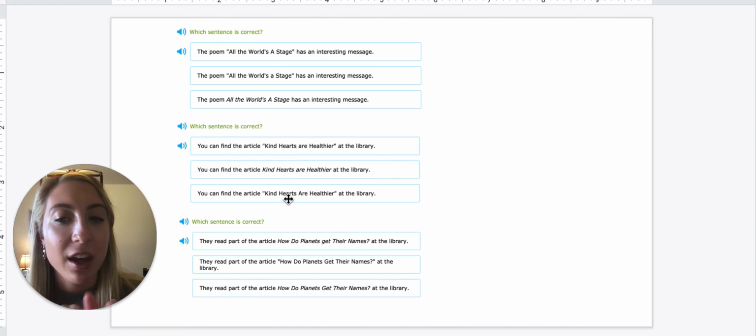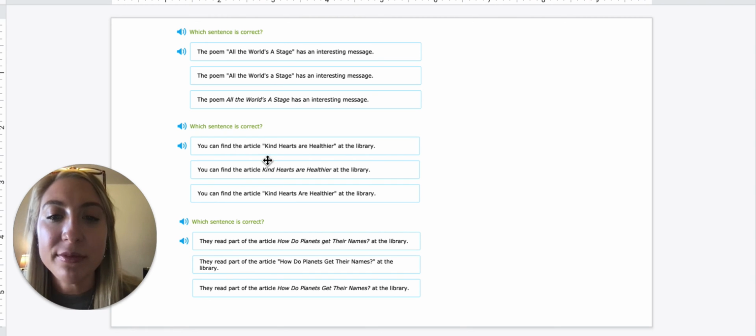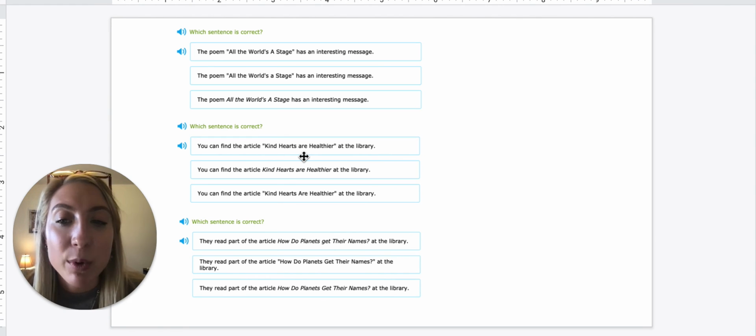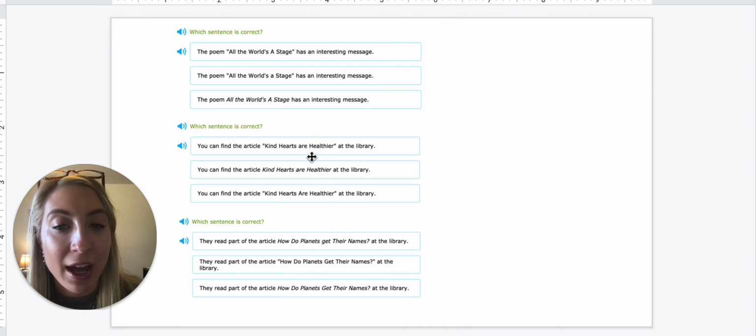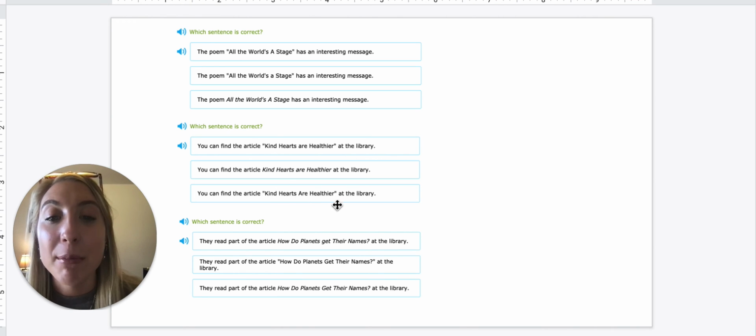Now we have to check the capitalization. So, kind hearts are healthier. Here they lowercased are, which is a verb, but that's one of our important words. So Are would have to be capitalized. So the correct answer would be this one down here, because all the important words in between the first and last should be capitalized as well. So we'd go with this third one.